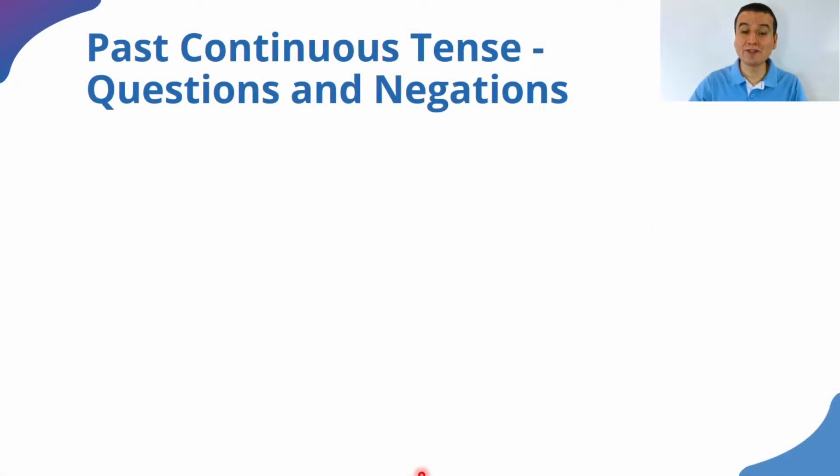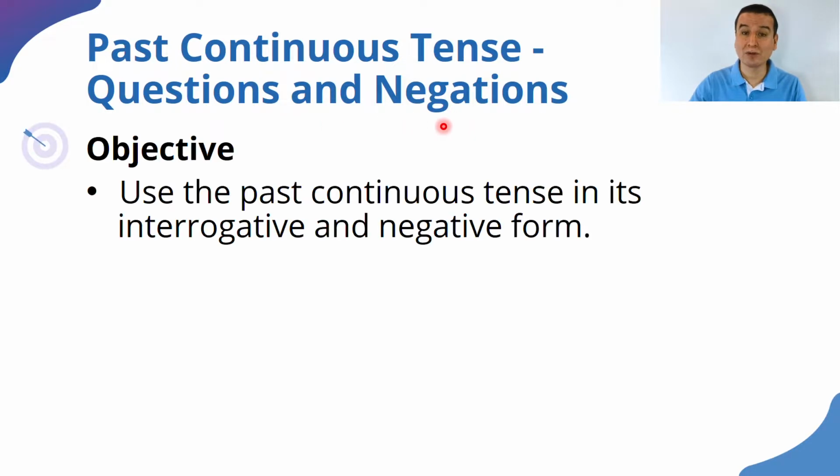Hi, in this video we're going to practice using the past continuous tense for questions and negations, right? The objective that we have for this lesson is to use the past continuous tense in its interrogative and negative form, okay, to ask questions and to answer them with a negation.